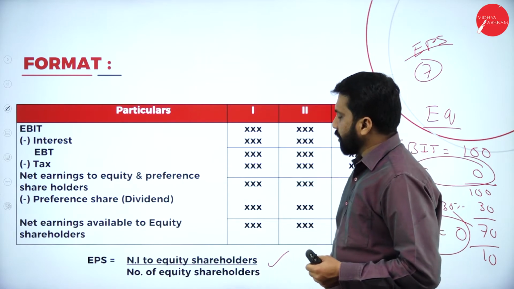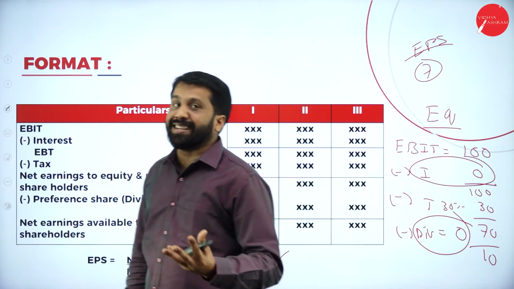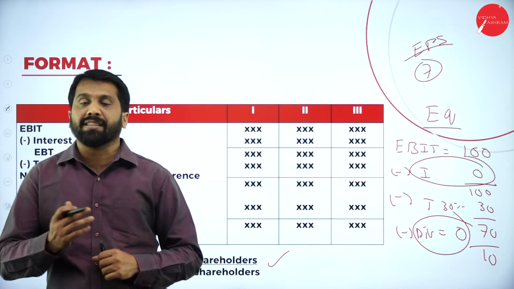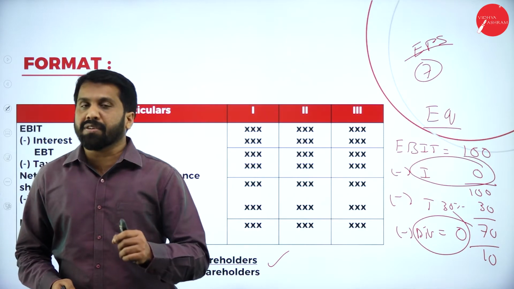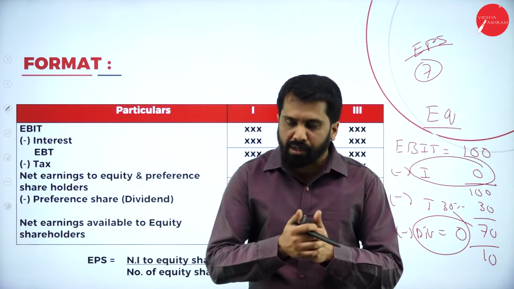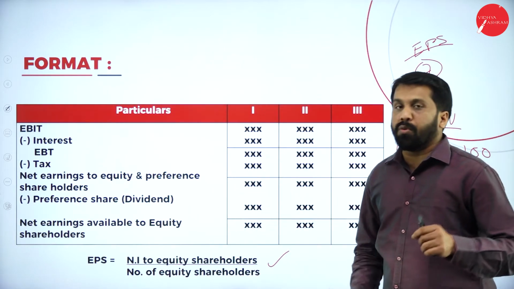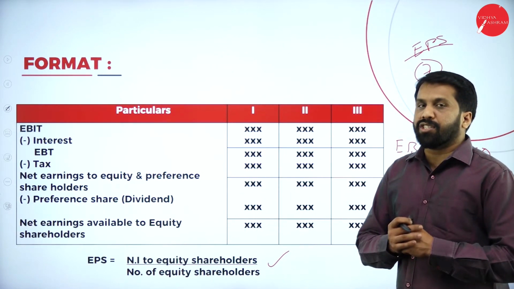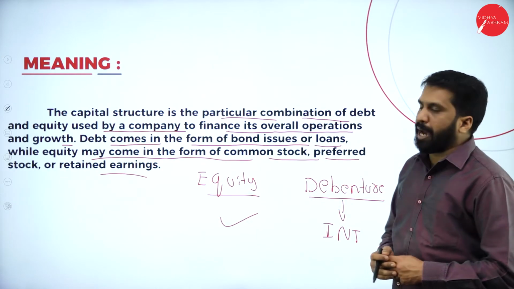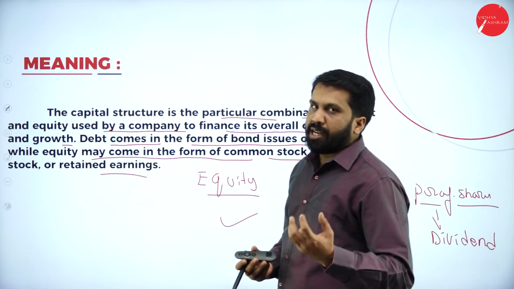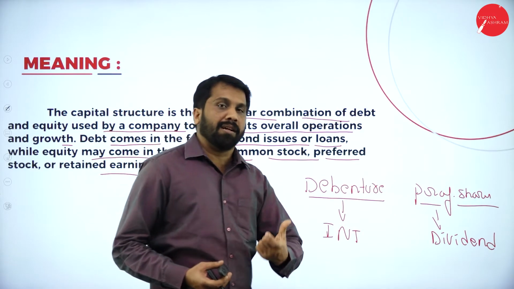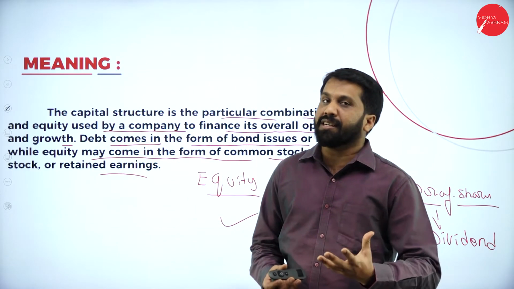Number of equity shares, as I told you, is 10. In your problem, they may give you 1 lakh equity shares or 10,000 equity shares. Never go with the value, go with the number of equity shares. Hope you understood. While doing problems, you will understand better. Now, just remember the concept. You understood what capital structure is. Capital structure means equity shares, preference shares or debentures. We have to check one by one which will give you more earning per share.